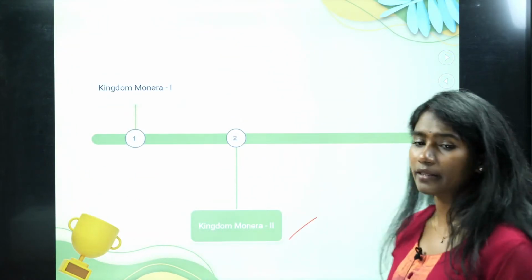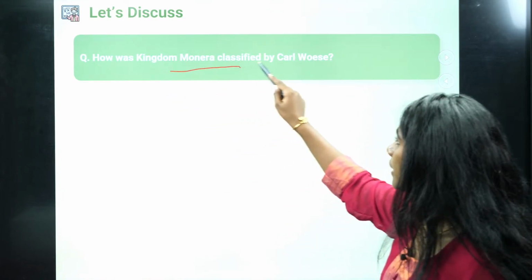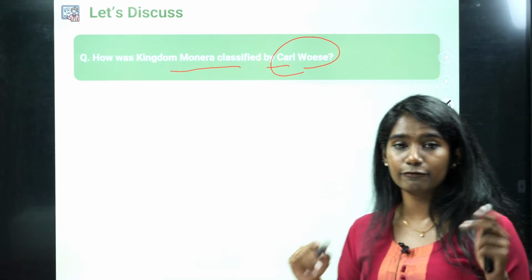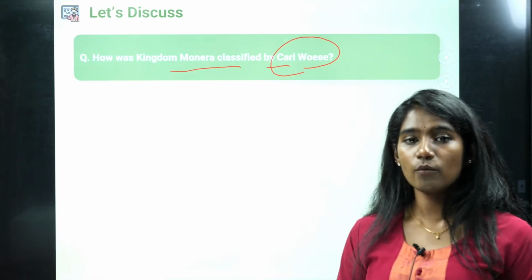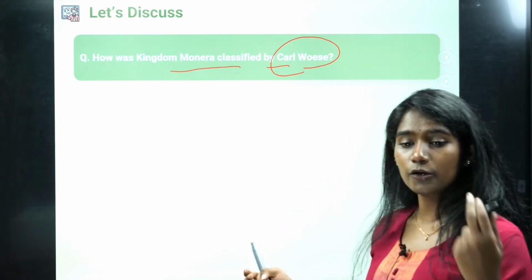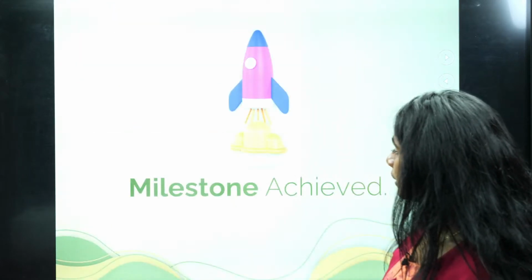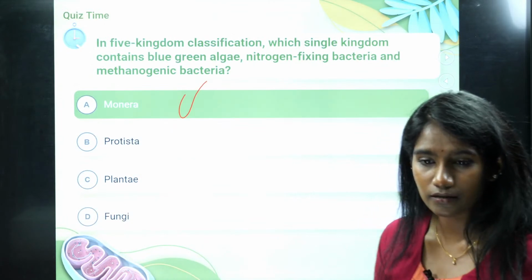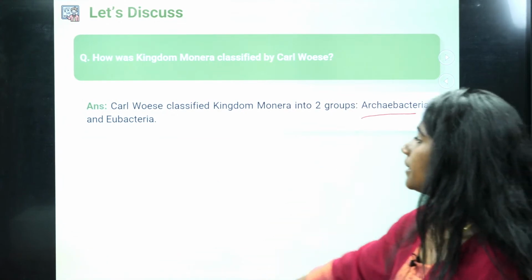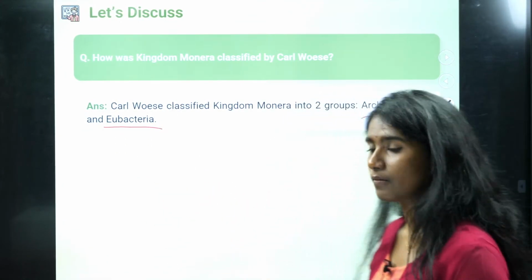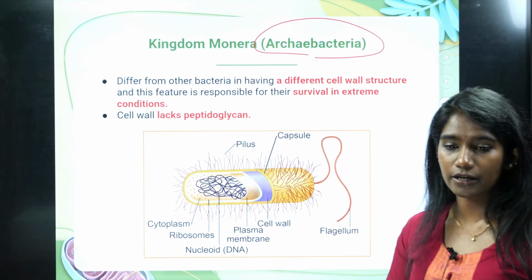Fine. Now we'll continue with the kingdom Monera itself. Right? So how was kingdom Monera classified by Carl Woese? It is further divided into 2 categories, right? Eubacteria and Archaebacteria. So now we'll study both of those, eubacteria as well as archaebacteria. Yes, Sujata, you are saying option A? Yes, yes. Okay. See, it is Archaebacteria and Eubacteria. Okay. So now we'll study about archaebacteria.